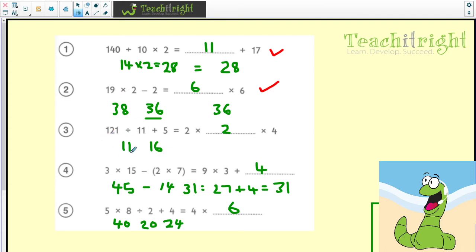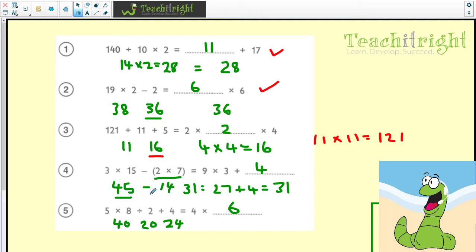121 divided by 11 is 11. I'd like to think most of you know that 11 multiplied by 11 is 121. So we're going to get 11, then we're going to add 5. So we've got 16 on one side. 2 times 2, of course, is 4. And then 4 multiplied by 4 gives me 16. So that sum works, and it's now balanced. The jottings underneath are really important because it keeps a track of what you've got. Now, we must observe BODMAS here. So we are actually going to do the brackets first. So 2 times 7 is 14. 3 times 15 is 45.